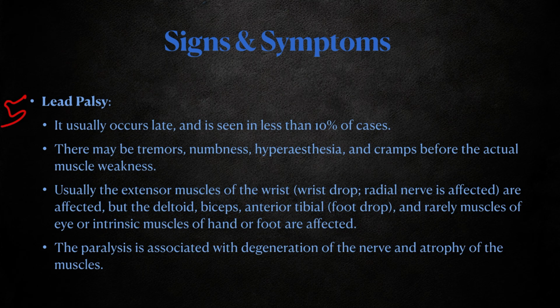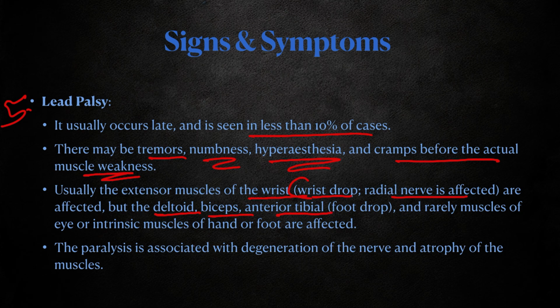Then there is lead palsy. When nerve damage starts occurring, lead palsy occurs. It occurs usually late and is seen in less than 10% of cases. There may be tremors, numbness, hyperesthesia, and cramps before the actual muscle weakness. Usually the extensor muscles of the wrist are affected, leading to wrist drop when the radial nerve is affected. Then the deltoid, biceps, and anterior tibial muscles may be affected, leading to foot drop, and rarely muscles of the eyes or intrinsic muscles of the hand or foot are also affected.